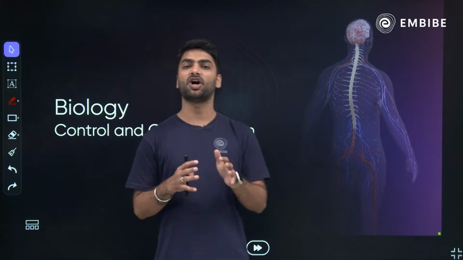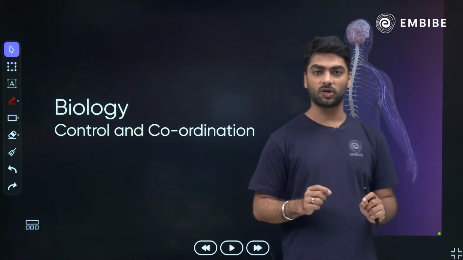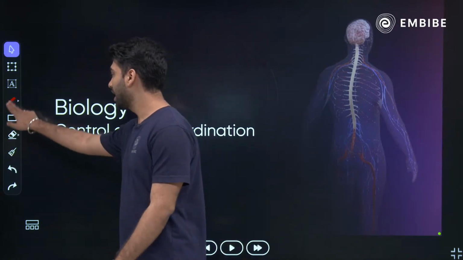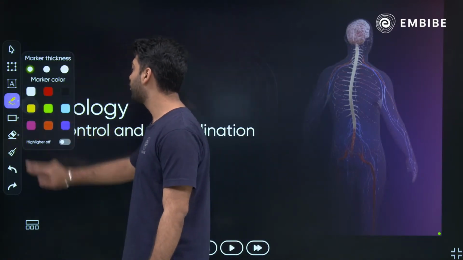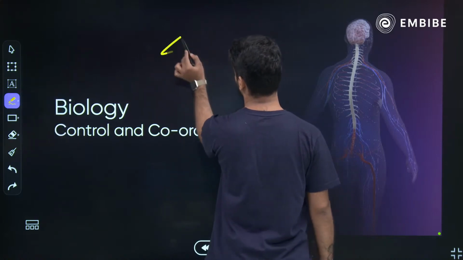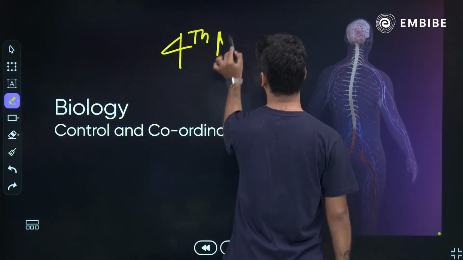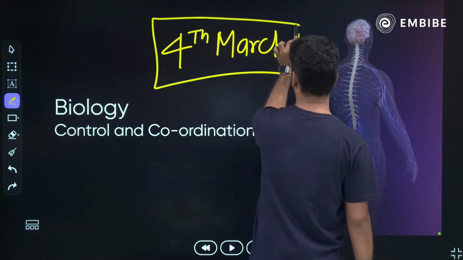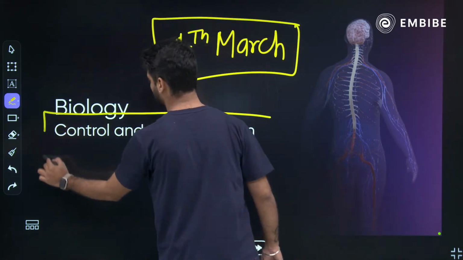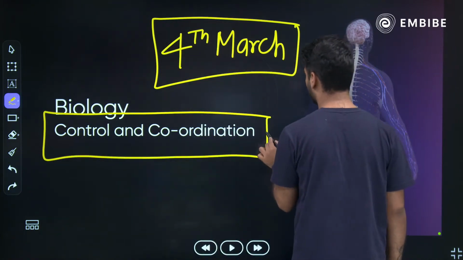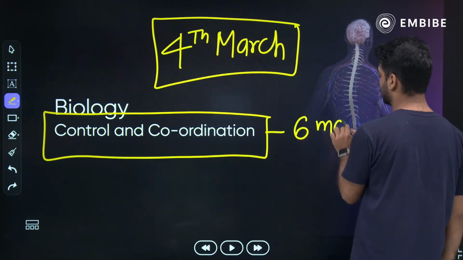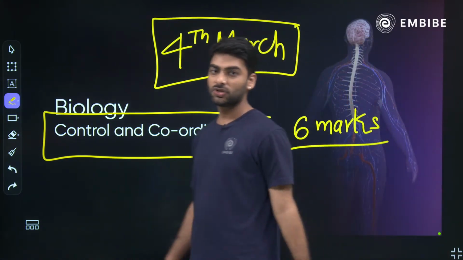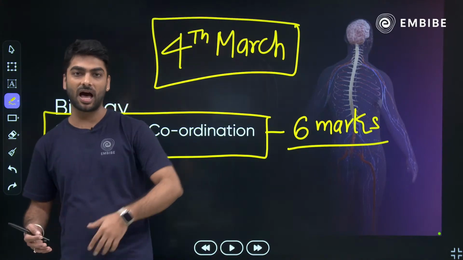And now let's begin your grade 10 biology chapter, control and coordination. We saw yesterday that we have got the CBSE date sheet, and according to the CBSE date sheet, on the 4th of March we have our science paper. This chapter, control and coordination, is one of the 5 chapters of biology, which will come for 6 marks. So how many days do we have? Today is the 30th. It is the last working day.